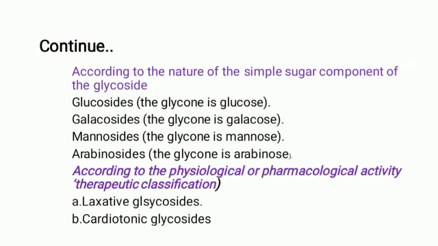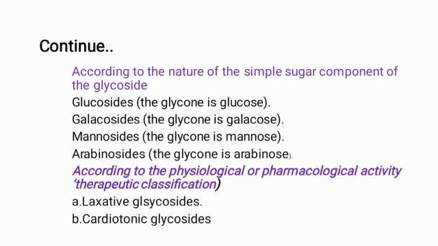Then next classification is according to the nature of simple sugar components of the glycosides. If the glycon part is glucose, then it is a glucoside. If the sugar component is galactose, then it is a galactoside. If the glycone is mannose, then it is a mannoside. And if the glycone is arabinose, then it is an arabinoside. So depending on which type of sugar component is attached with the aglycon part, glycosides are divided.